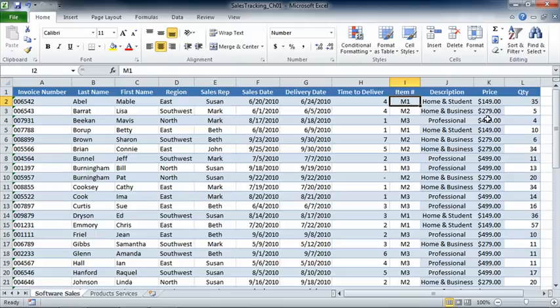We've made a little bit of progress with our sales worksheet. Our sales staff can now easily see the description and the price of an item by simply entering the item number. So they're able to actually get 3 pieces of information by only entering 1. And that certainly is making them more efficient.